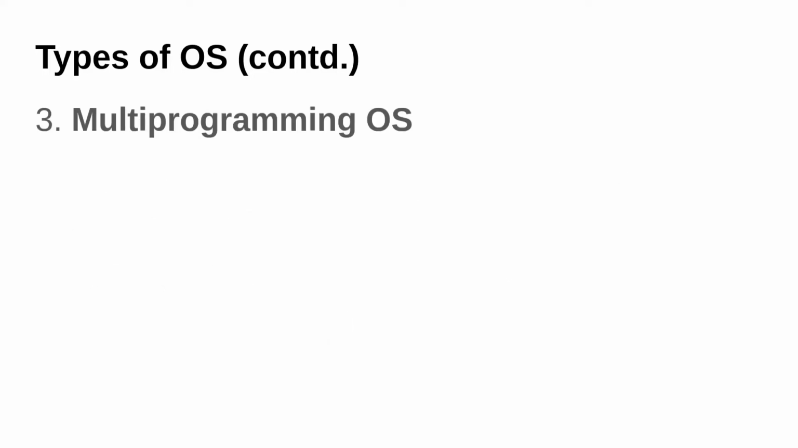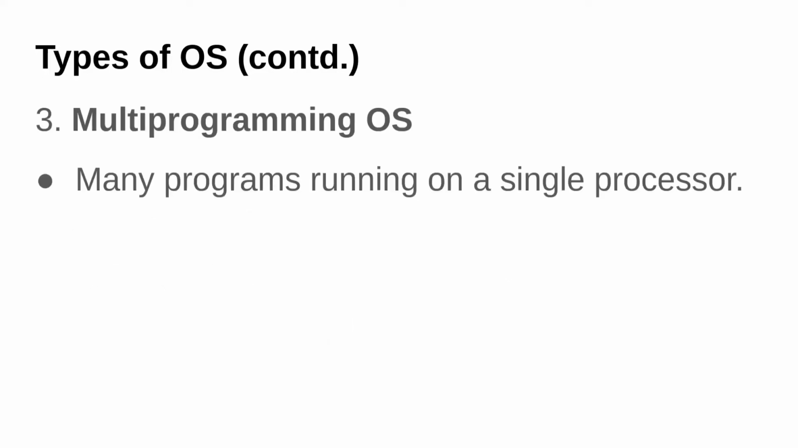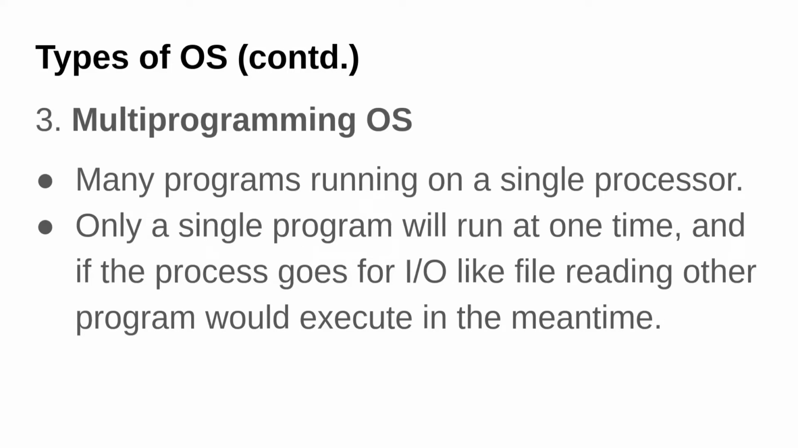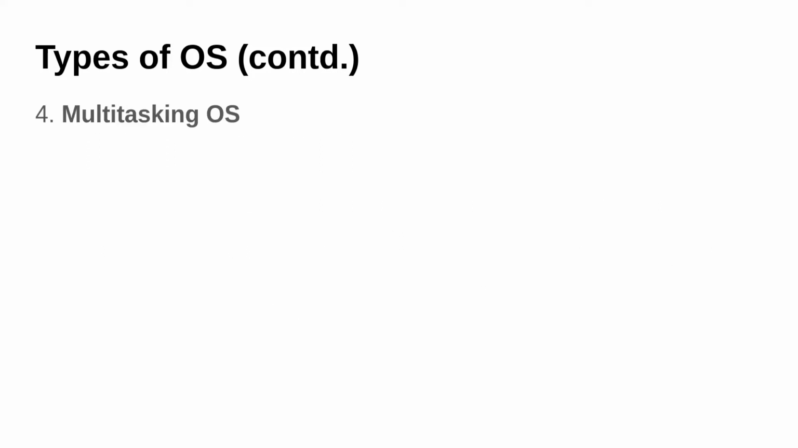Third type is multi-programming operating system. In this, many programs are running simultaneously on a single processor. Only a single process will run at a time, so there will not be any parallel execution of programs. And if that process goes into IO, like reading a file, in that case we will execute some other program. Meanwhile, the first program completes its IO, so we can do context switching between multiple programs.